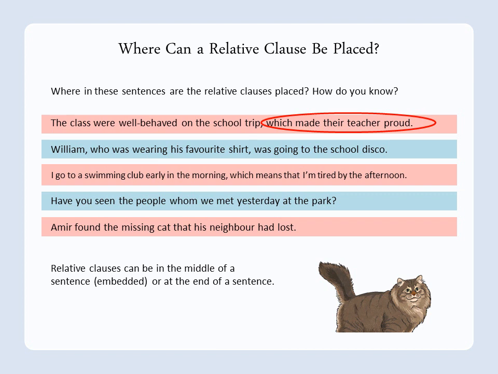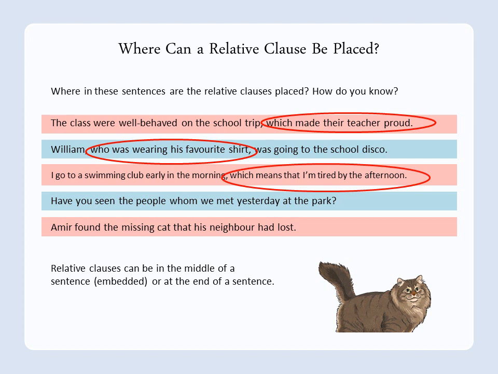Second one, William, who was wearing his favourite t-shirt, was going to the school disco. So this is a little bit like yesterday's lesson. This is actually parenthesis here with commas. You've got that who was wearing his favourite t-shirt. And then, I go to swimming club early in the morning, which means I'm tired by the afternoon. So again, that relative clause has been added at the end, so it can either go in the middle or at the end.